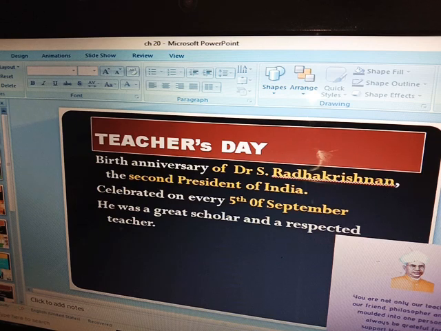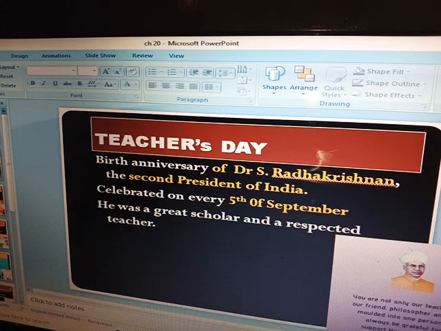And on this day, from our President of India, some of the very renowned teachers are honored for their best teachings. They get an excellence award on this day from the President of India.